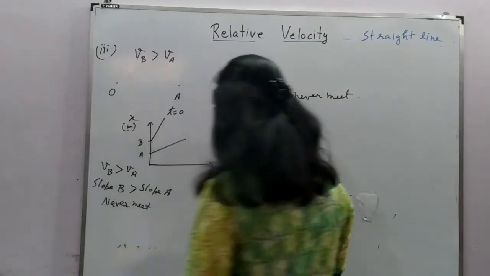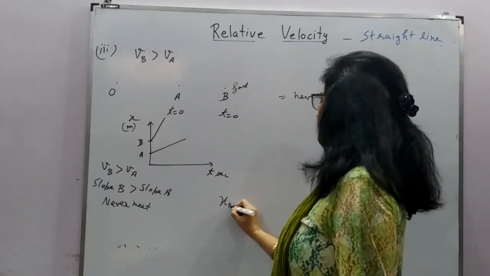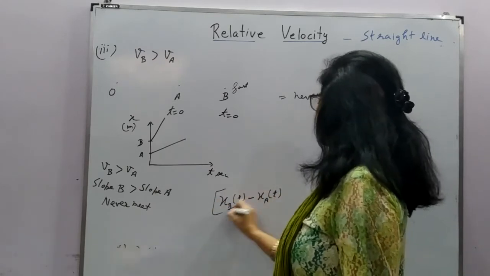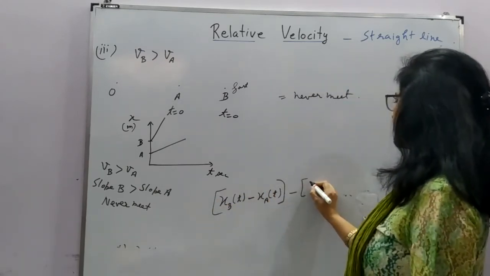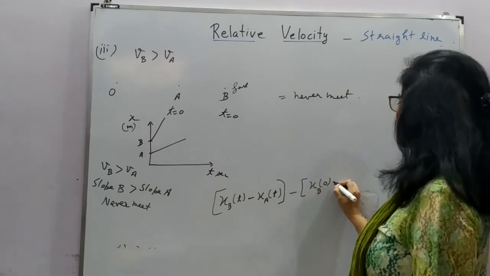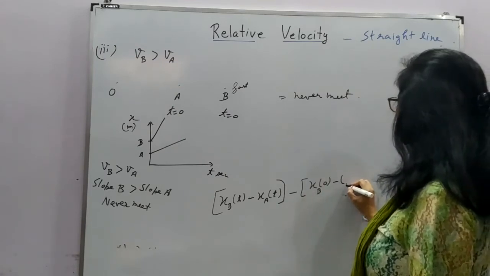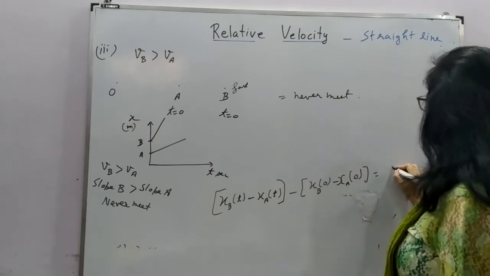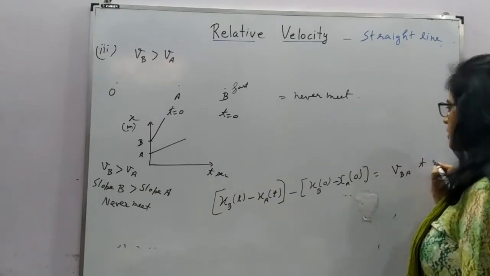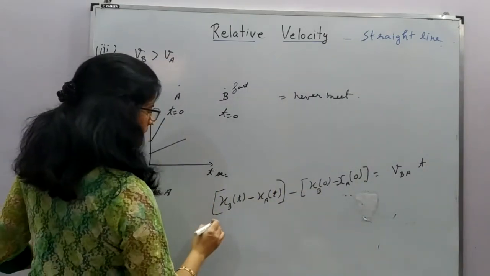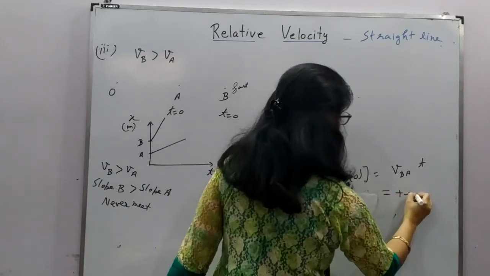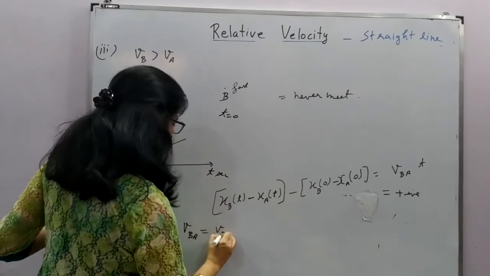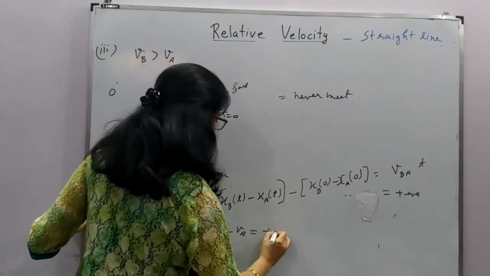And if you want to solve using that formula, we can write down final separation minus initial separation is equal to VBA into T. Now here, since VB is greater, this is positive. So we can say that VBA is VB minus VA, and this is positive.